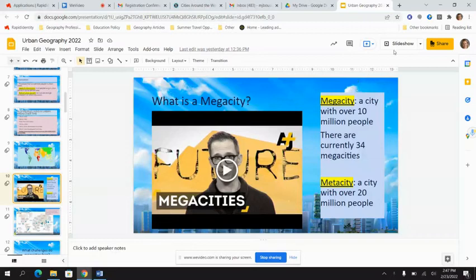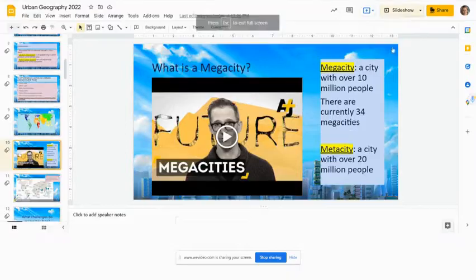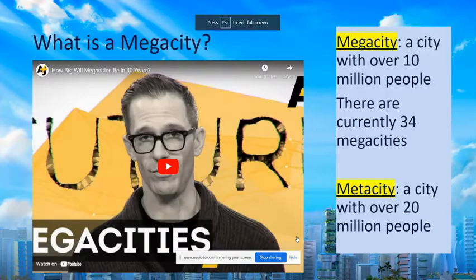Cities around the world lesson. To start off today, we're just going to define a couple of key terms. The first term that we're going to define is megacity, and then going along with that is metacity. A megacity is a city with over 10 million people.